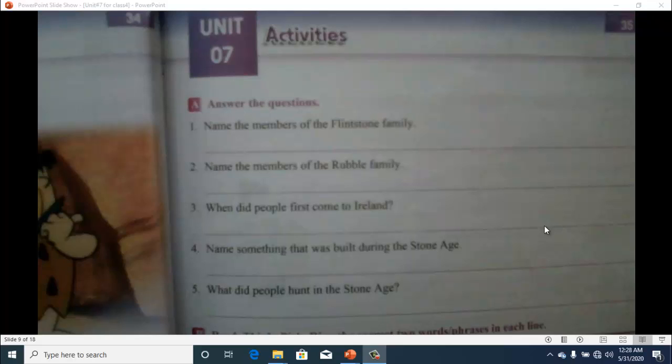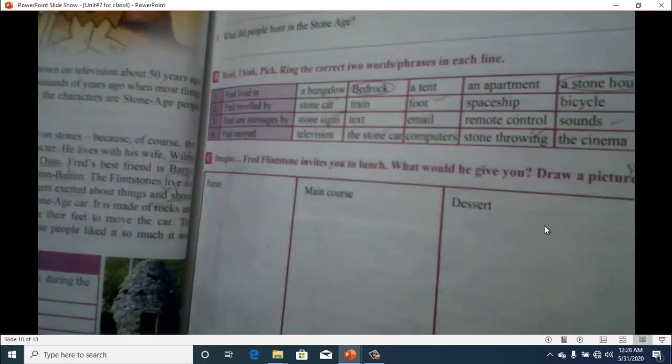Question number 5, what did people hunt in the Stone Age? Very easy question. What did they hunt? So you have to write the answer of that. Then we have read, think, pick. Ring the correct two words in each line. First one is done for you.